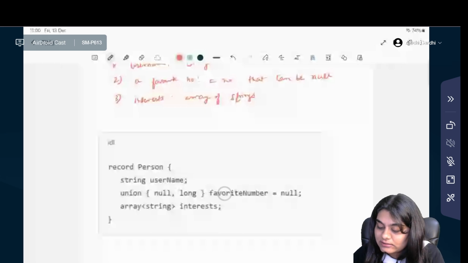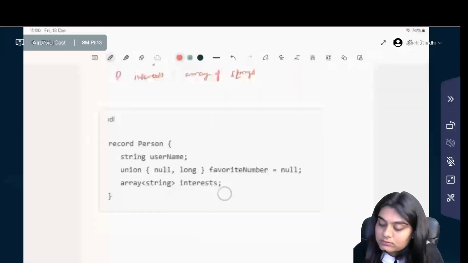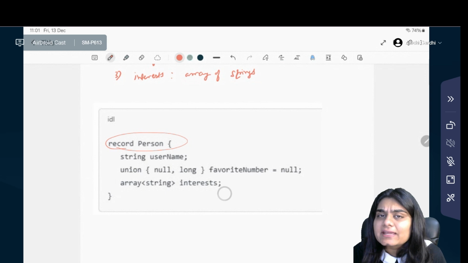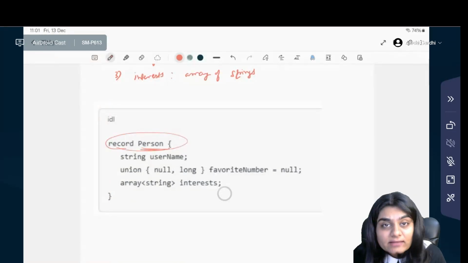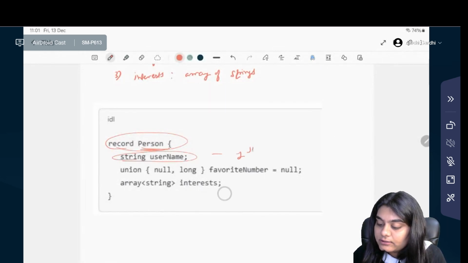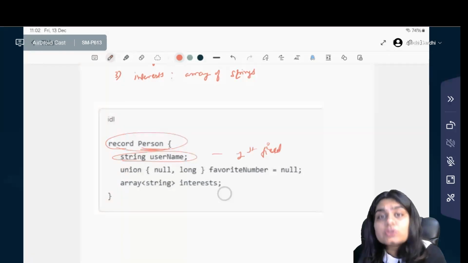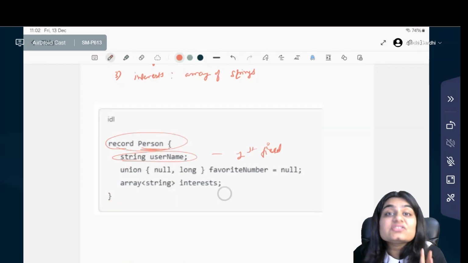So here you can see this record Person defines a record type like a class or struct in any programming language, which is a person. A record is essentially a group of fields bundled together into one unit. So here the string username, this is the first field in the person record. It specifies the field username of type string.